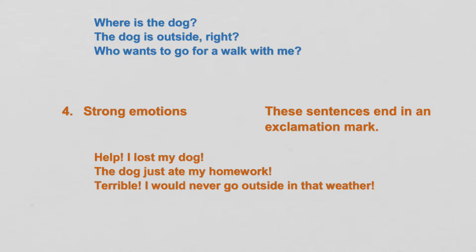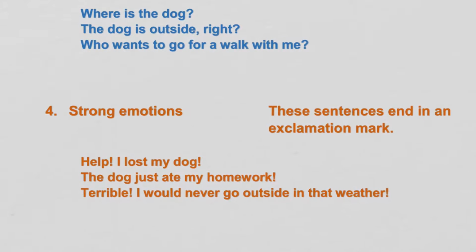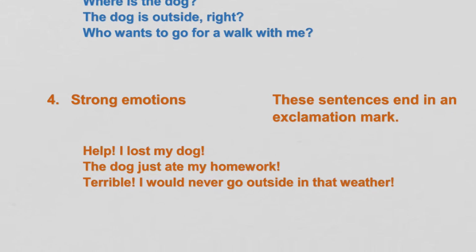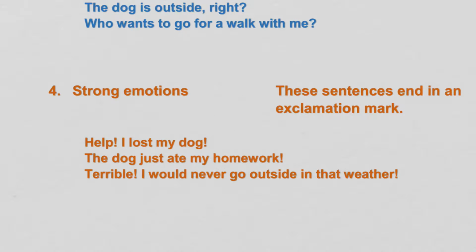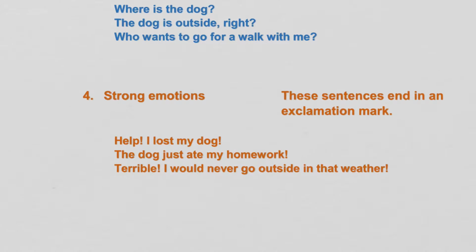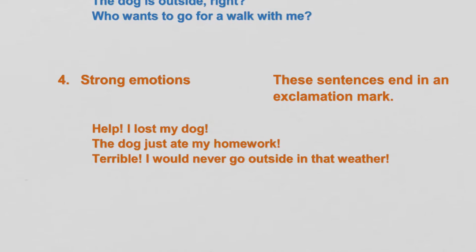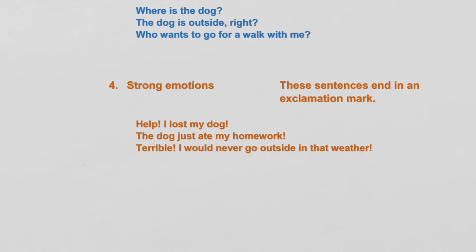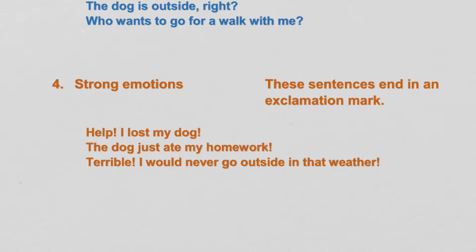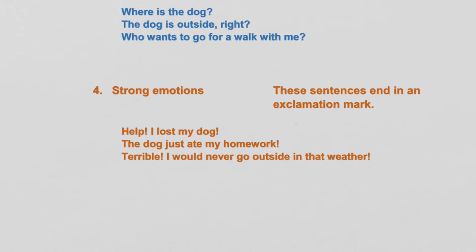So where is the dog? That's obviously a question. But something to know here is that the second example, the dog is outside, right? That's also a question. Let me just read it again. The dog is outside, right? So you see how I raised my voice at the end? So that's how you can use your voice to express a question. But when you're just reading it, you have to be very careful, right? If you're adding the right punctuation to the end of a sentence, you have to think about what you're reading, and one tip is to try reading it out loud, and then you might catch little things like that.